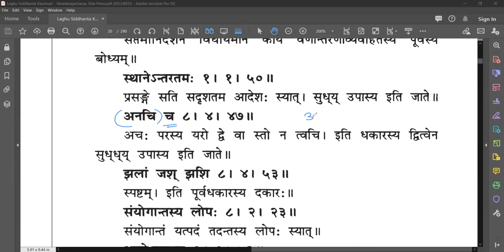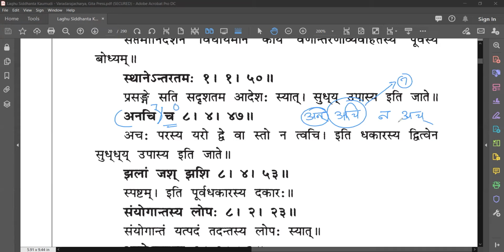An-achi-cha. An-achi. This is a Nayatat Purusha Samasa. So it is actually na-achi, something that is not ach. Achi here refers to Saptami Vibhakti. Anachi. Saptami cha abhyaya.